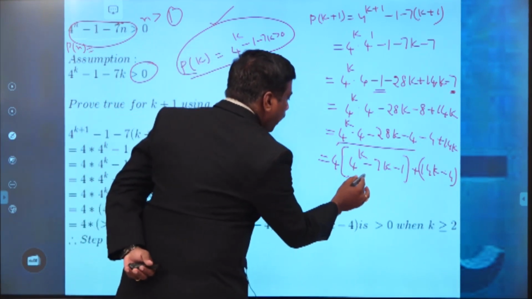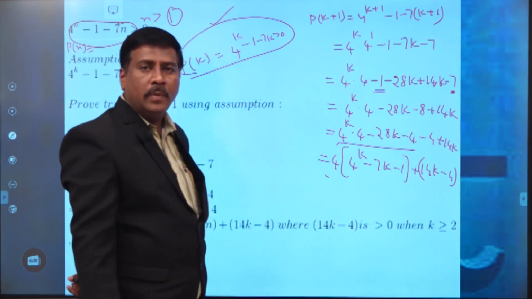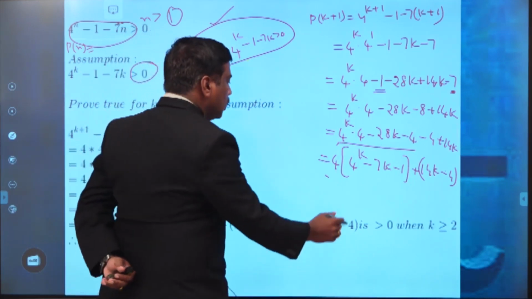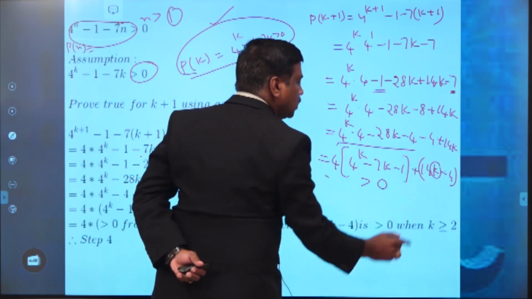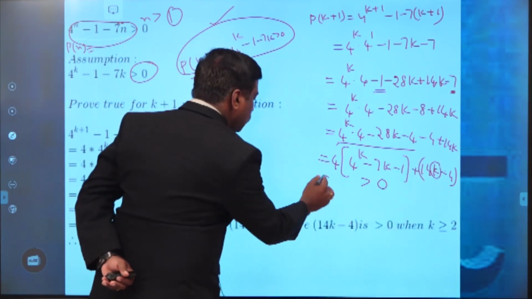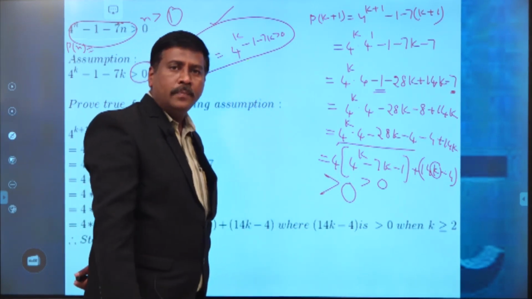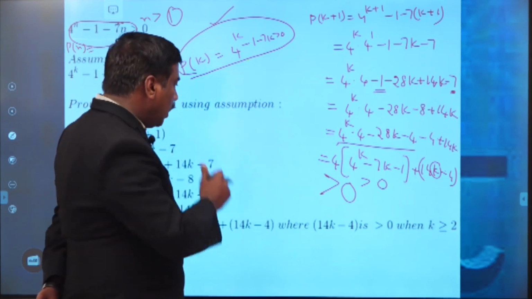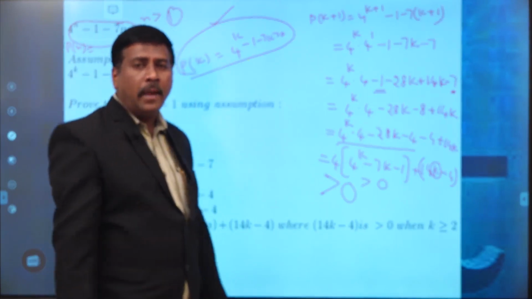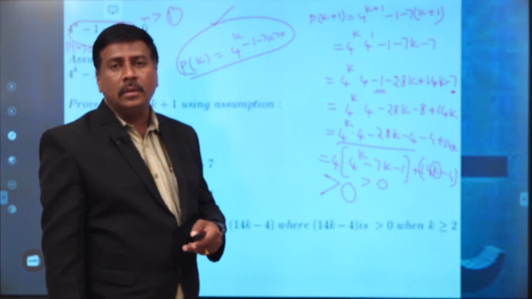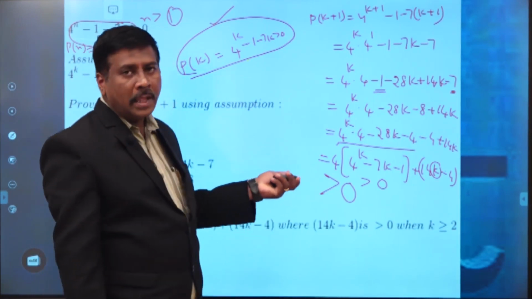For that, whenever this value is greater than 0, then automatically if you multiply by a positive term, that also will be greater than 0. So automatically this value is greater than 0. Here also we can take the k value to be positive, then automatically this total value is positive. That means we can conclude that k value is greater than 0. Therefore, keep in your mind the n value must be greater than 1 only. In that case, the inequality is true. That is how we have to prove by using mathematical induction.